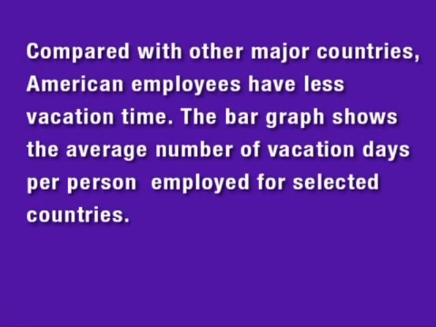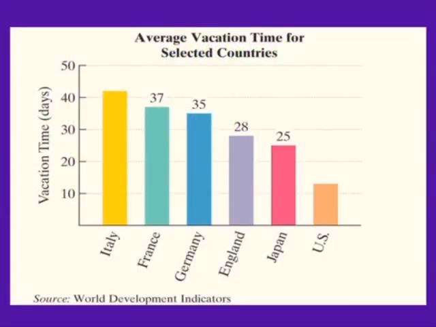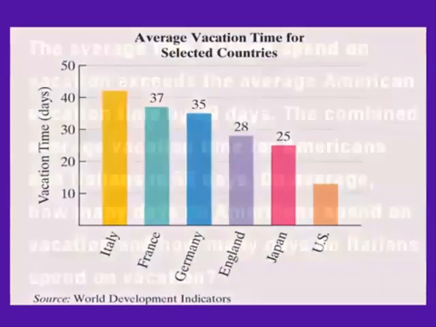Compared with other major countries, American employees have less vacation time. The bar graph shows the average number of vacation days per person employed for selected countries. So notice that along the horizontal axis we have the countries of Italy, France, Germany, England, Japan, and the US. Along our vertical axis we have the vacation time in days. Now we can see that the values for France, Germany, England, and Japan are given to us. However, notice that the values in the chart are not given to us for the US and Italy.